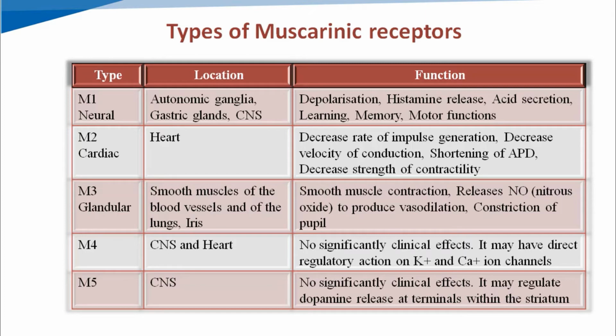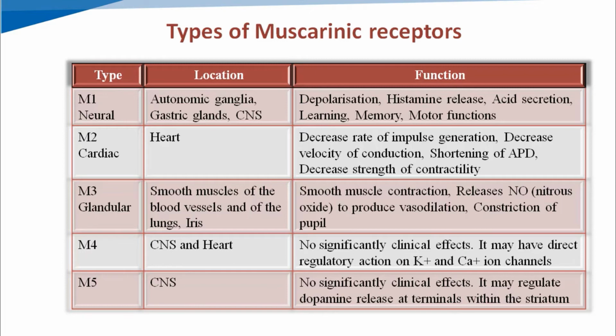M2 receptors are present at the heart, so they are known as cardiac muscarinic receptors. And M3 receptors are present at smooth muscles of the blood vessels, lungs and iris, so they are known as glandular muscarinic receptors. Then M4 and M5.